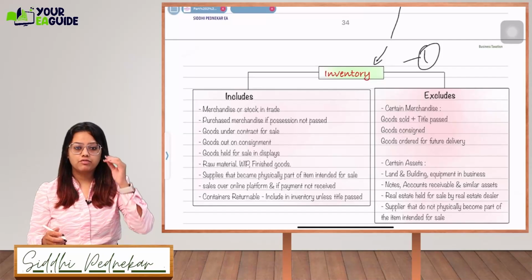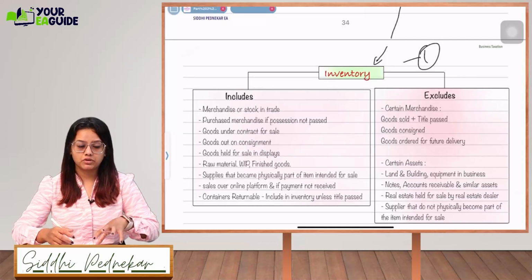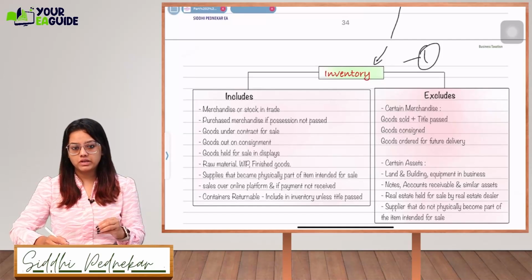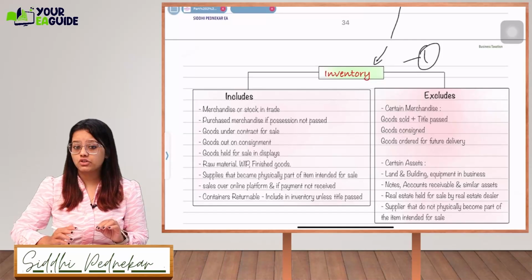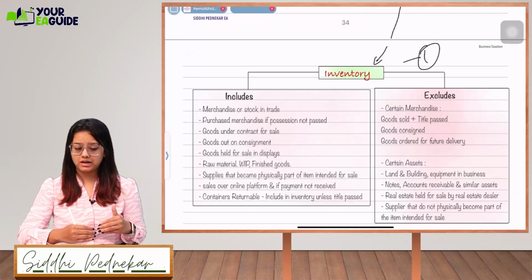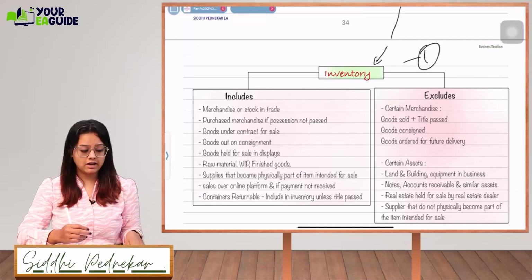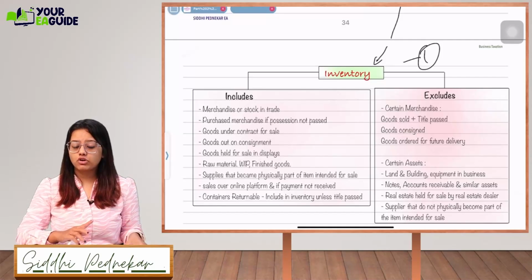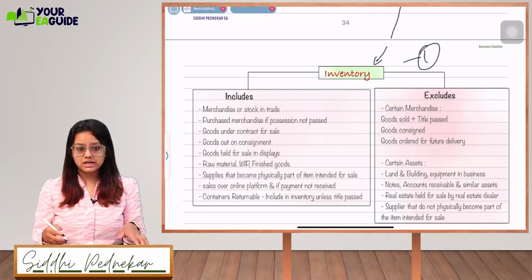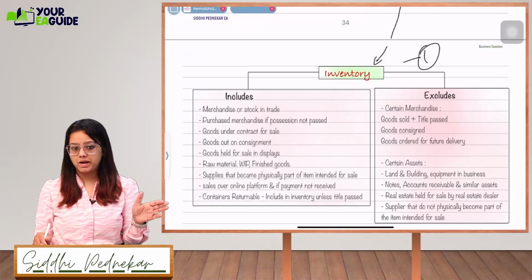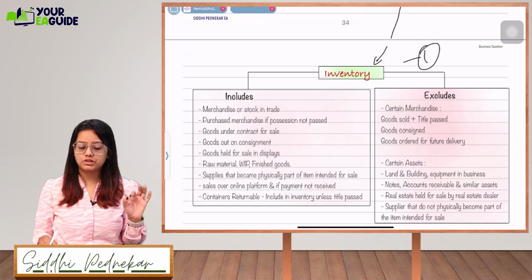What you include first is merchandise or stock in trade, the purchase cost of the material, even if possession has not passed. If you have purchased the material, say this mobile phone to be resold to customers, and it is still with the manufacturer, but I have placed the order and purchased the merchandise, it is included in my inventory.